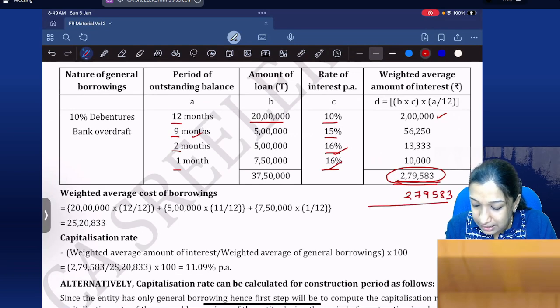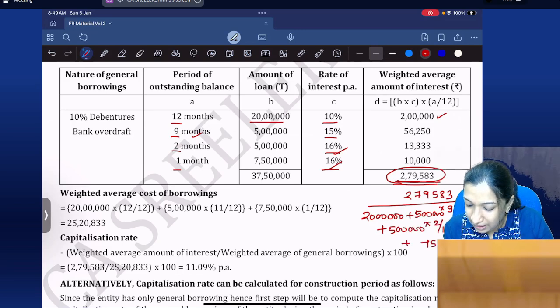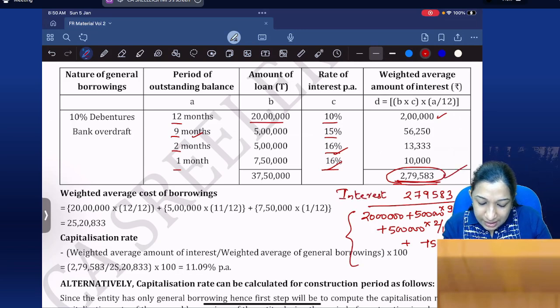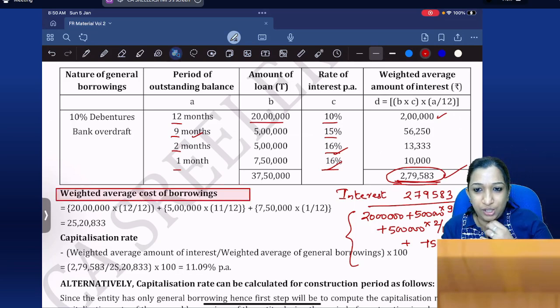583 is the interest, divided by 20 lakhs for the full year, 5 lakhs into 9 by 12, 5 lakhs into 2 by 12 plus 7 lakh 50,000 into 1 by 12. So you compute the interest. Interest I calculated. Okay. Second step is weighted average.